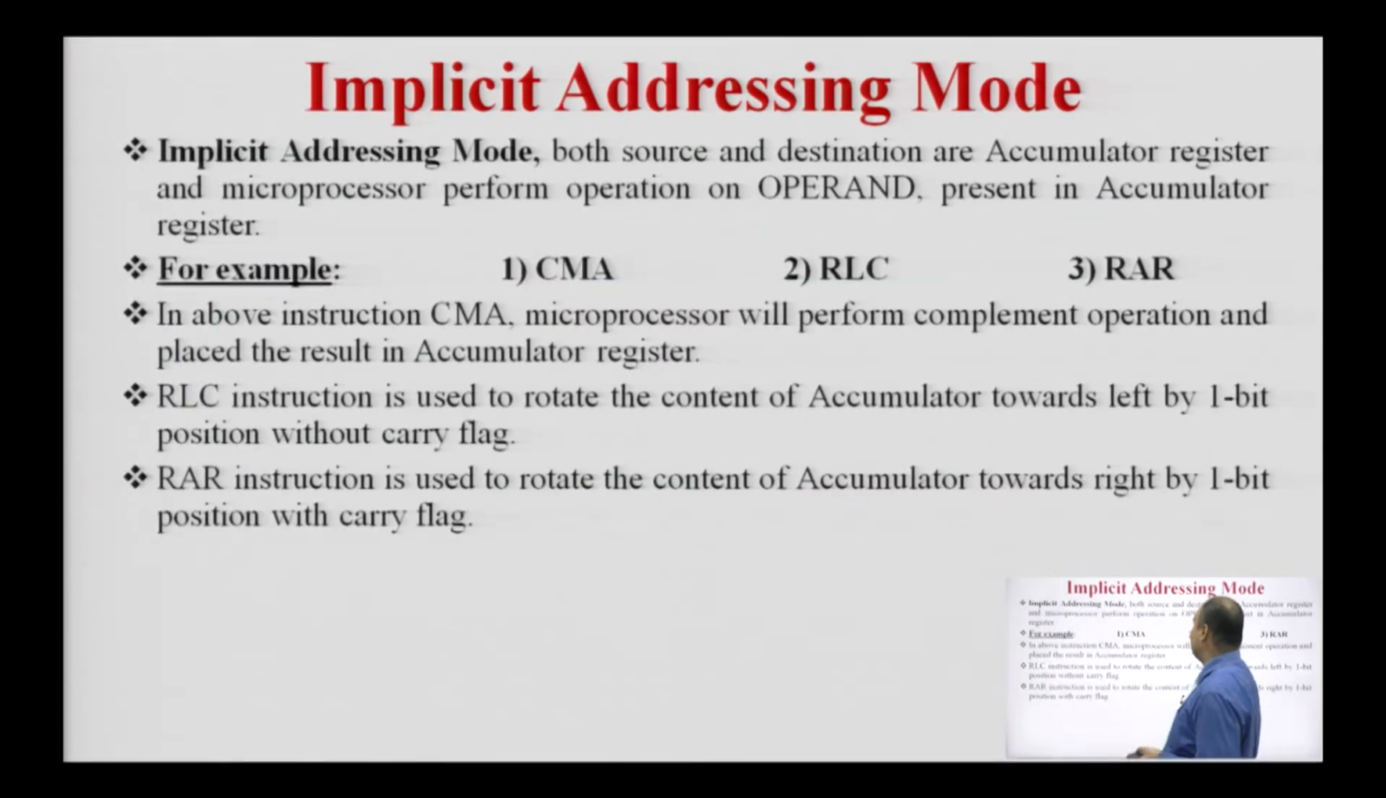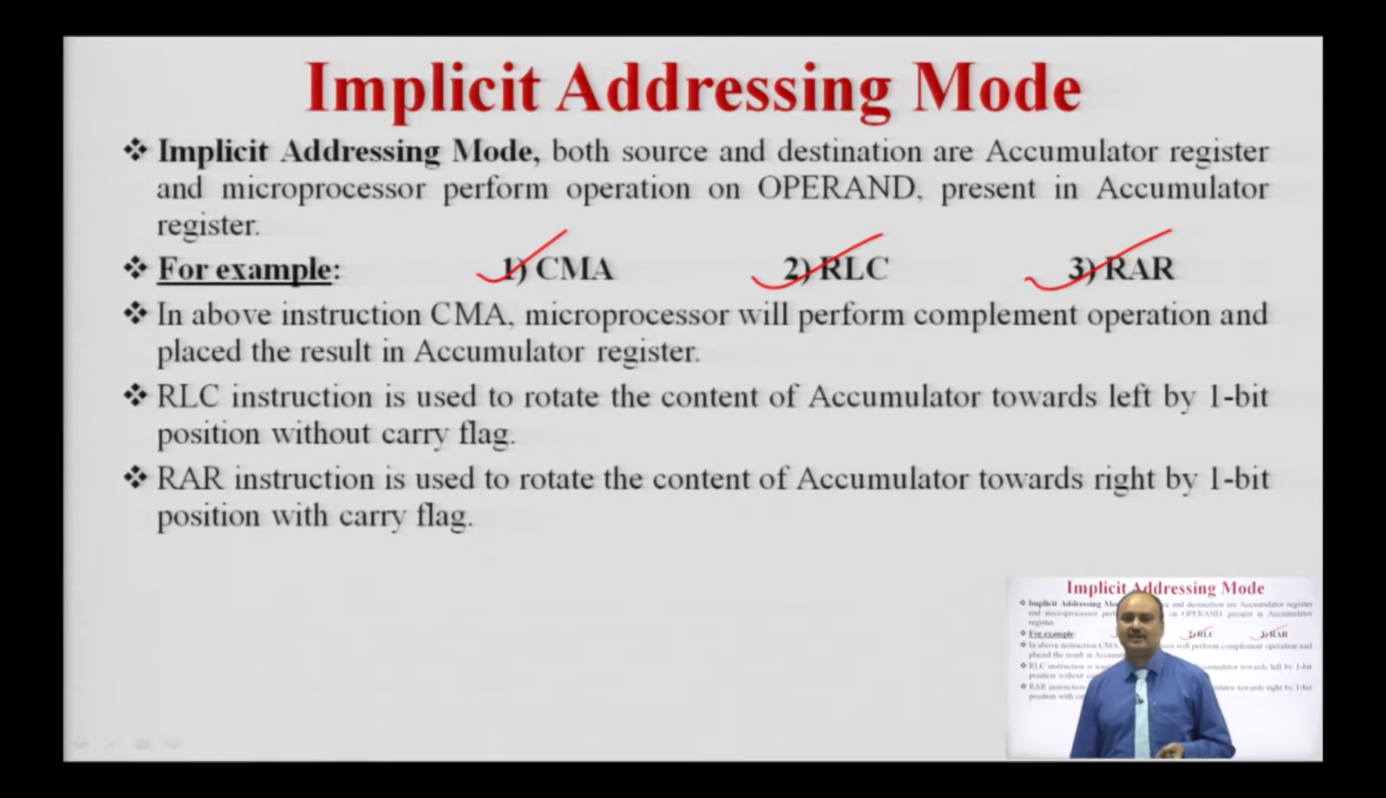Next is the implicit addressing mode. In implicit addressing mode, both source and destination are the accumulator, meaning the processor will perform the operation on the content of the accumulator, which is 8-bit data. The example of the implicit addressing mode is CMA, which will complement the content of the accumulator. Next is the RLC instruction, which will rotate the content of the accumulator towards the left by 1 bit position without the carry flag. The third example is RAR, which will rotate the content of the accumulator towards the right by 1 bit position with the carry flag.